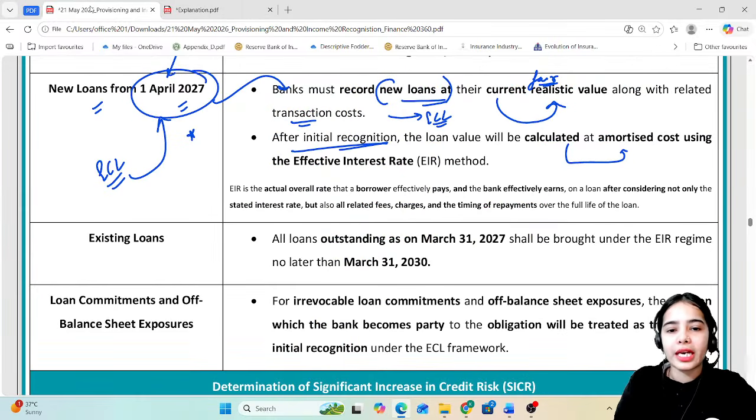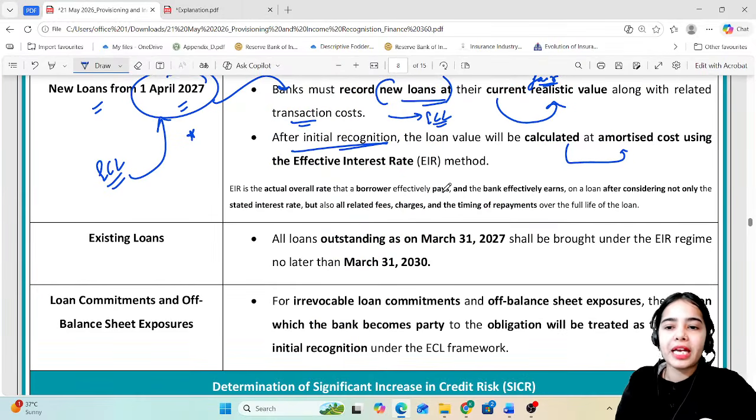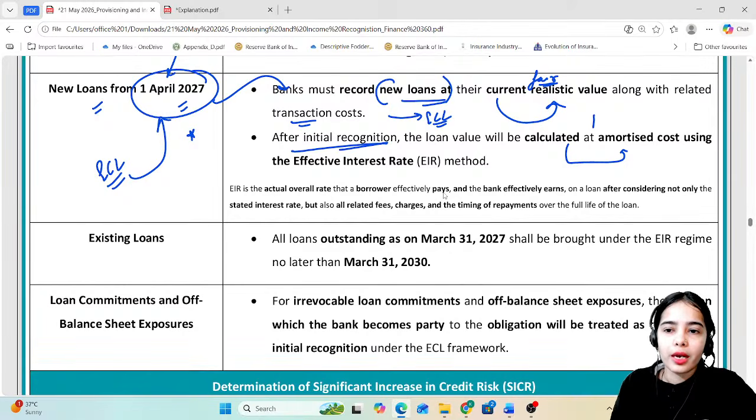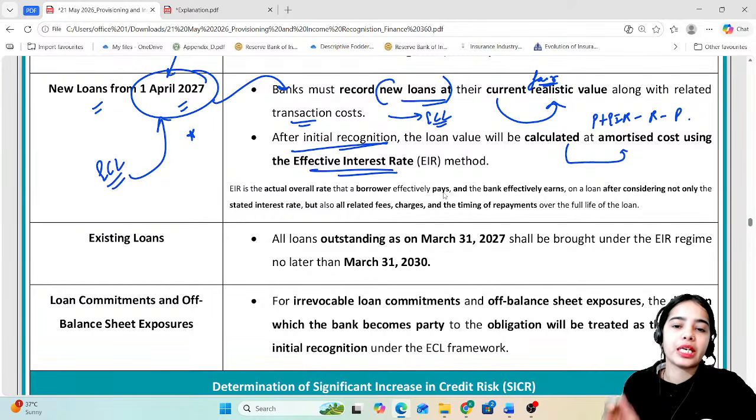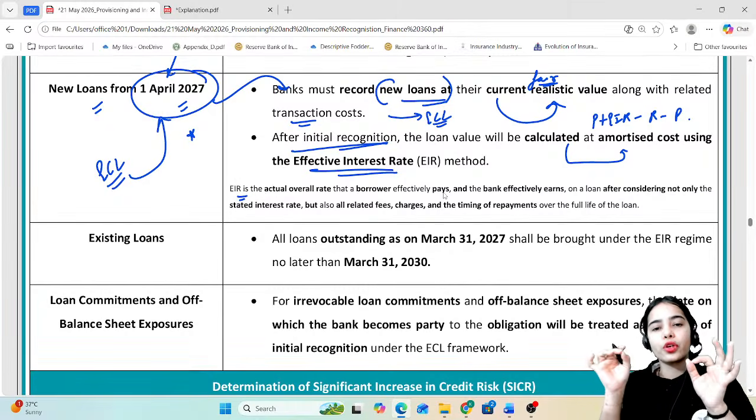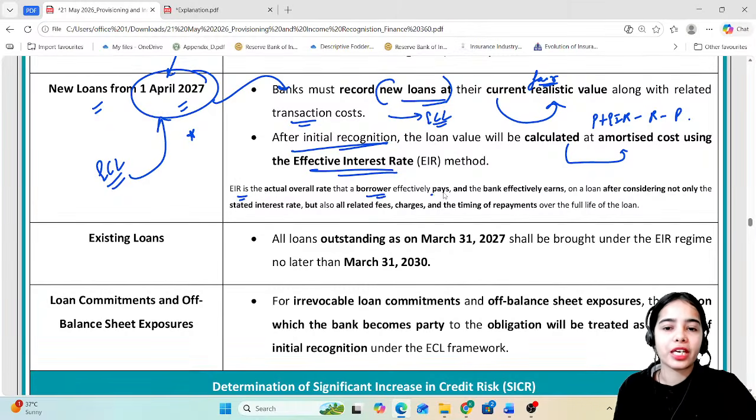So this is the amortized cost. Loan value will be calculated at the amortized cost: principal plus the effective interest rate, minus the repayments, minus the provisions, using the effective interest rate. Now what is this effective interest rate? Effective interest rate is the actual overall rate that the borrower effectively pays.